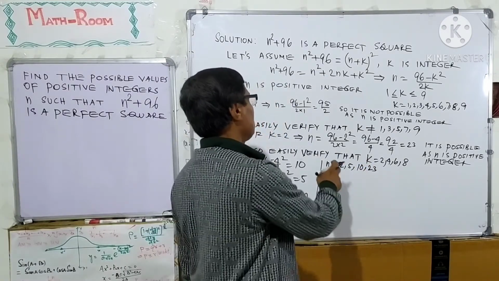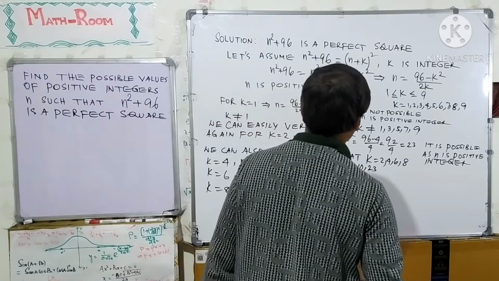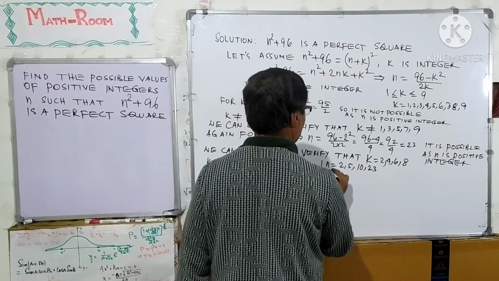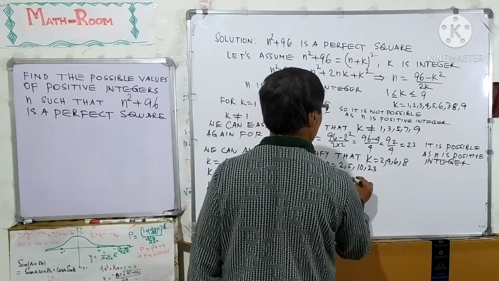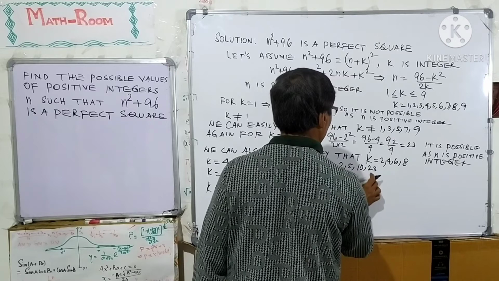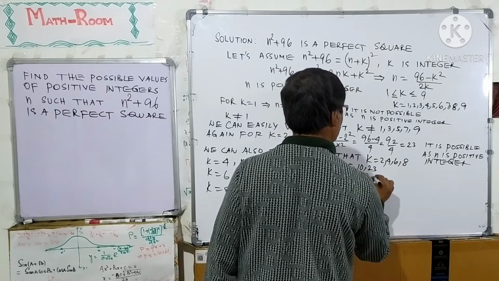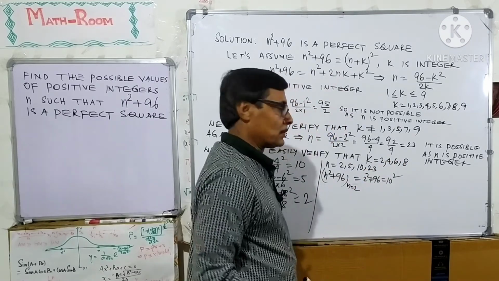These are the values of n such that n square plus 96 is a perfect square. Also, we can verify that n square plus 96 for n equal to 2 is 2 square plus 96 equal to 10 square, which is a perfect square.